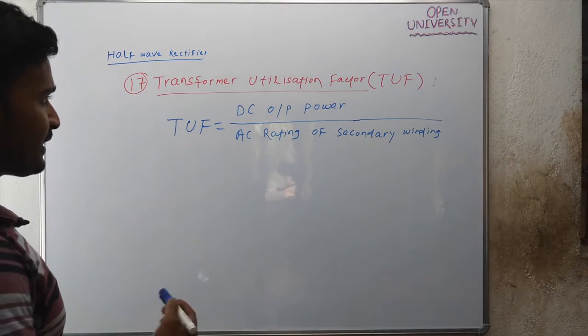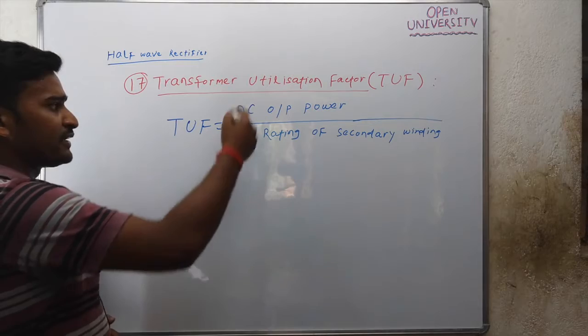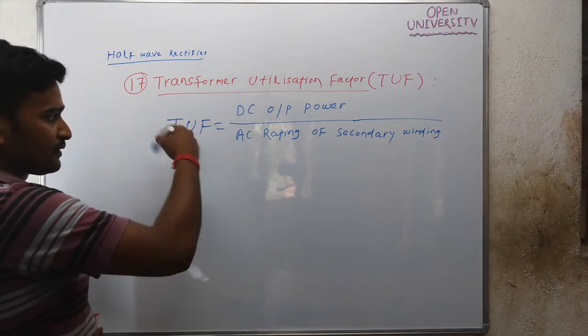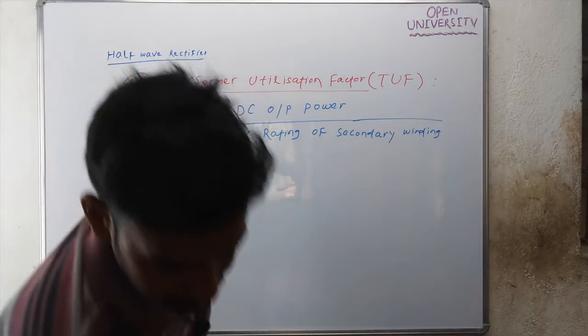And we need greater DC output power. If you need greater DC output power, then TUF must be greater.